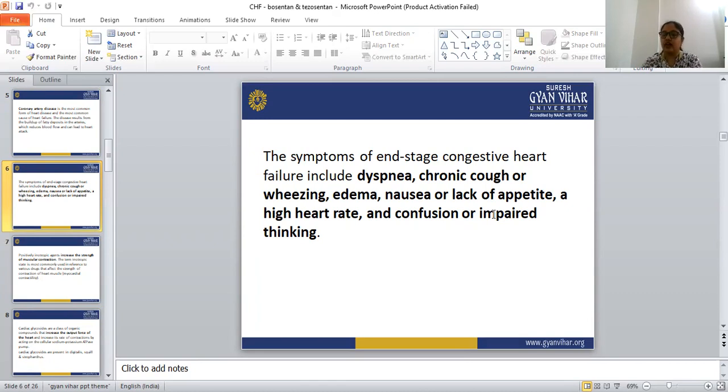Congestive heart failure is the condition where the heart is not able to pump sufficient blood to meet the body's requirement. These are some symptoms that appear at the end stage of congestive heart failure: dyspnea, chronic cough or wheezing, edema, nausea, lack of appetite, high heart rate, and confusion and impaired thinking.